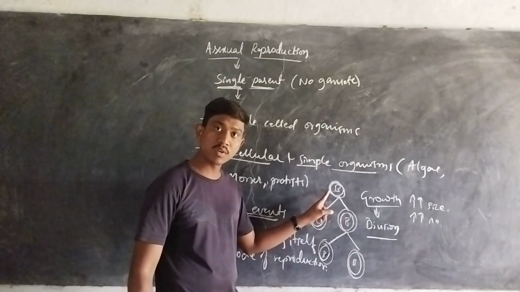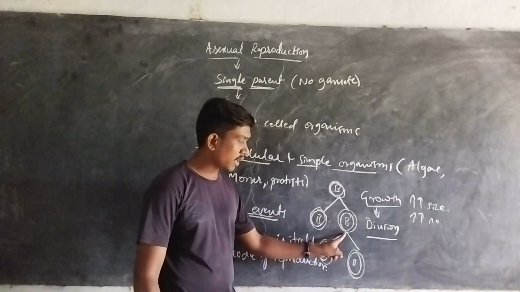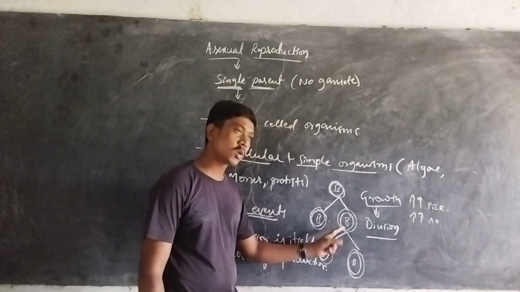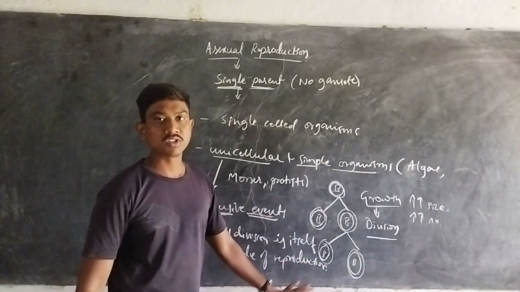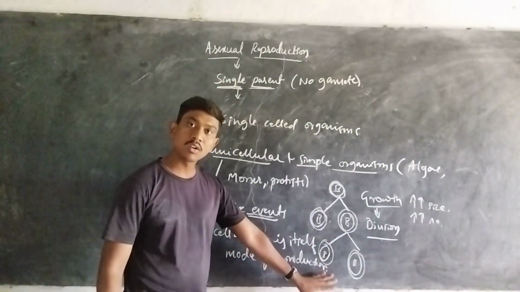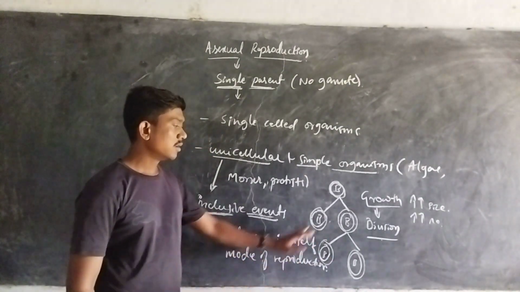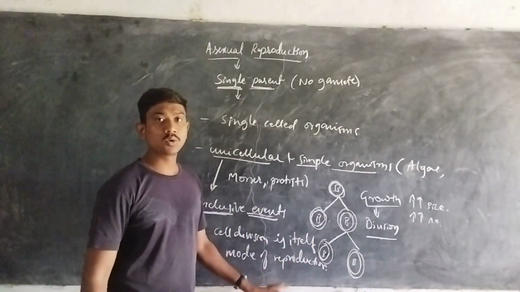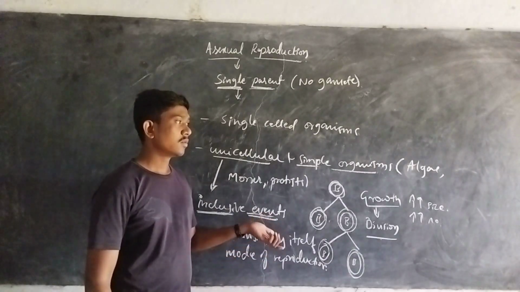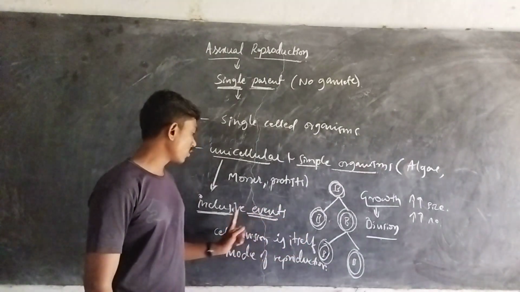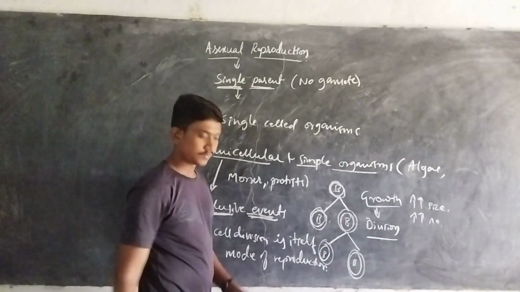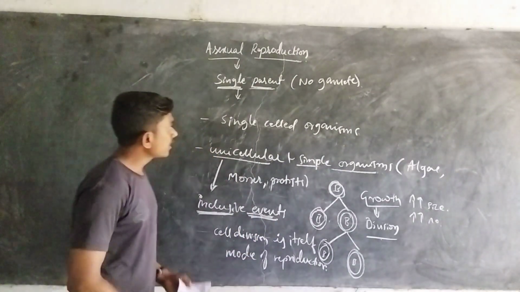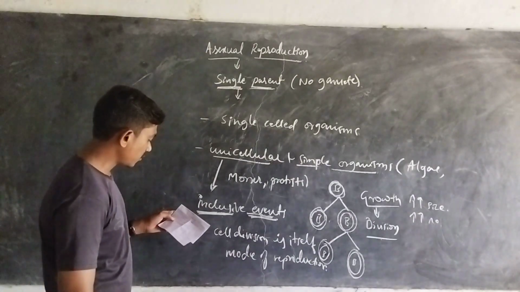The organism which is growing, once it attains maturity, again goes for division or reproduction. In most unicellular organisms, we observe such kinds of division, growth and division. These interchangeable events we know as the inclusive events, right? In the next bit we are going to discuss the modes of reproduction.